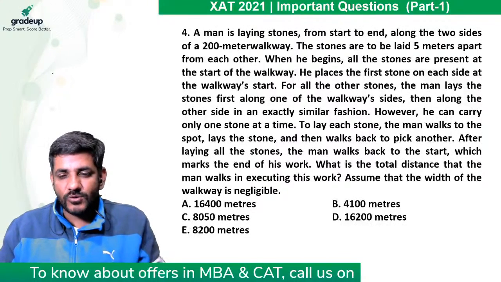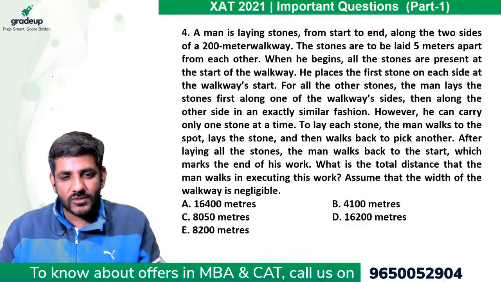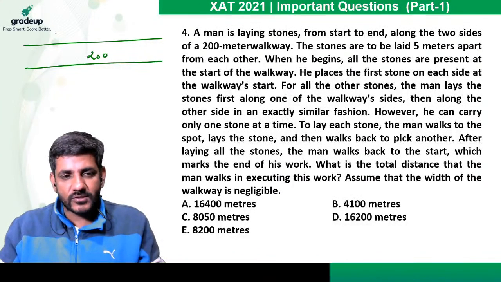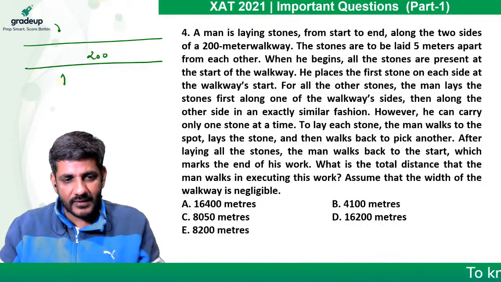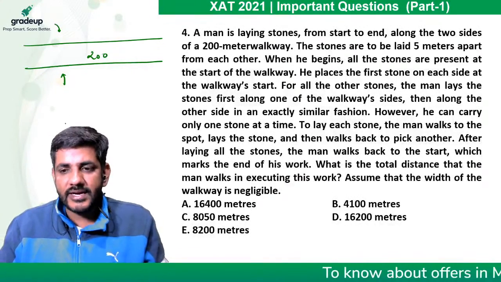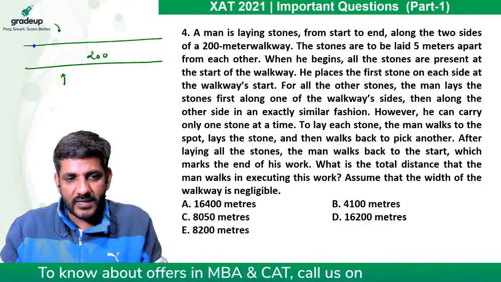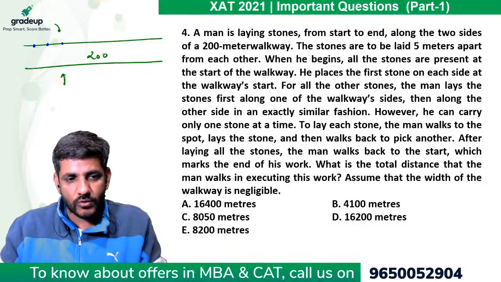A man is laying stones from start to end along the two sides of a 200-meter walkway. So there is a 200-meter walkway and on two sides. So he is placing them here and also here. The stones are to be laid 5 meters apart from each other. So basically every 5 meters we have to put some stones, and on both sides.